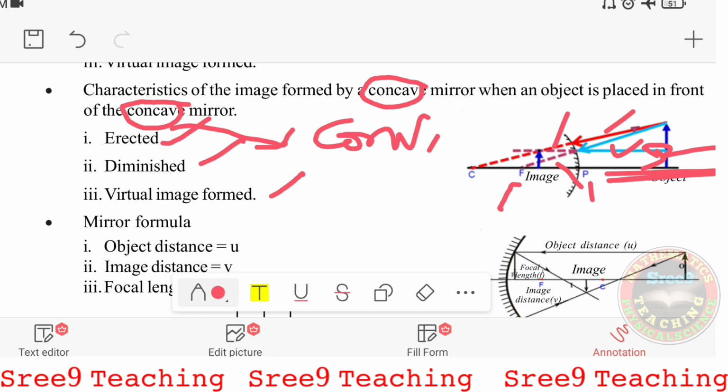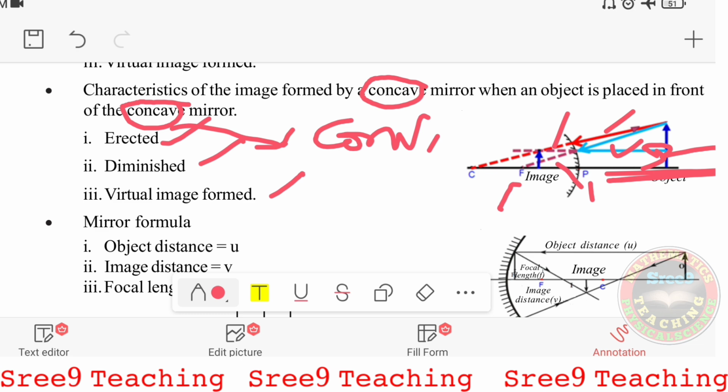Virtual is nothing but that which cannot be caught on the screen but can be seen inside the mirror. So as such, wherever the object is placed, the image will always be small. Hence this property is used in rear view mirrors for vehicles, so that the driver can see the objects coming from the back side, though they are big, they appear small inside the mirror.